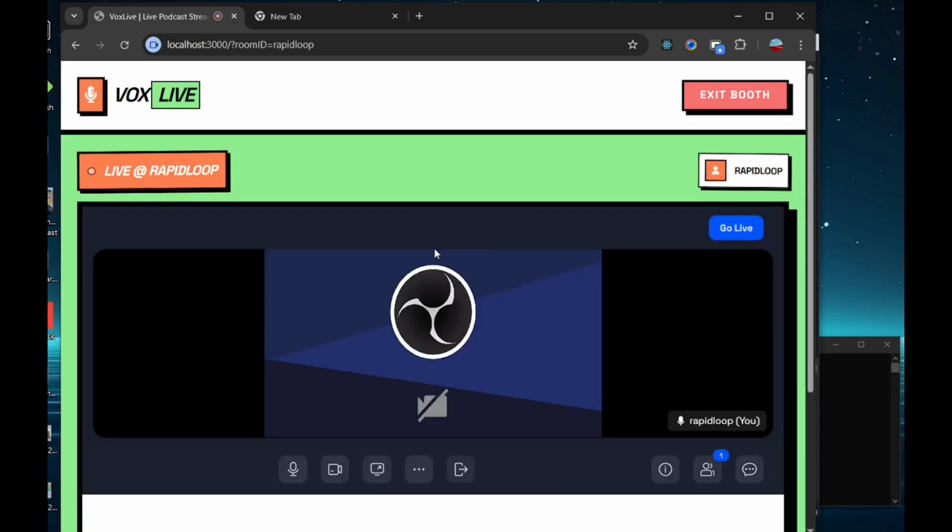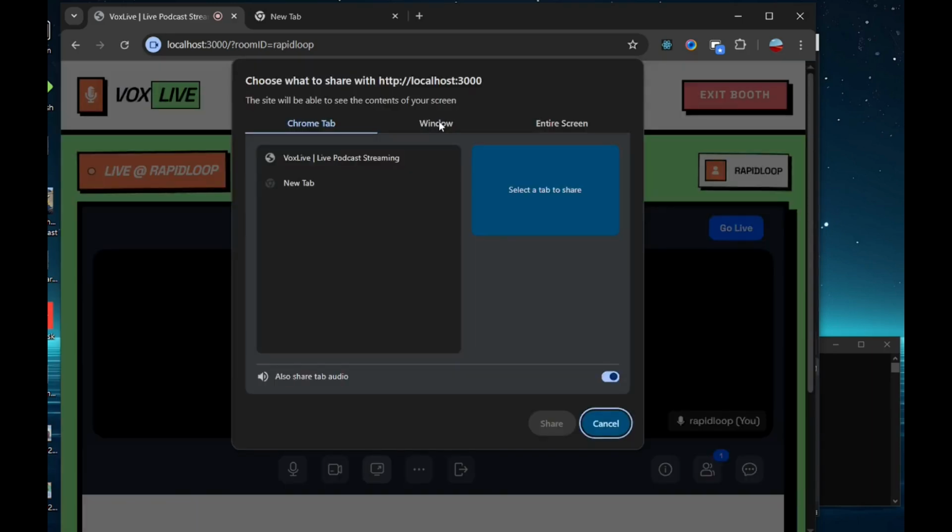This is the interface, and again, I'm not showing a video, so there's not going to be a video shown here. But if you are running the same app, feel free to turn on your camera and it will stream just normally. On the right side, you can see our room name and the room ID that we set, and on the left, all the controls are shown.